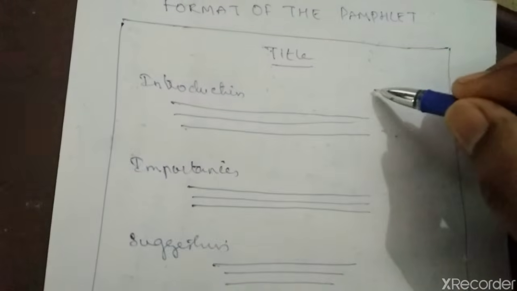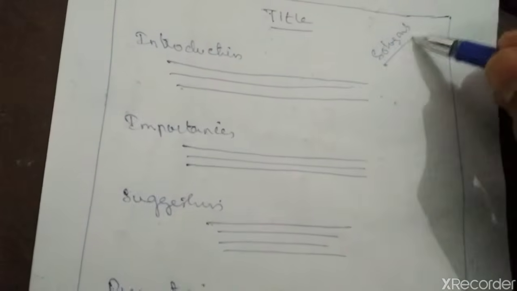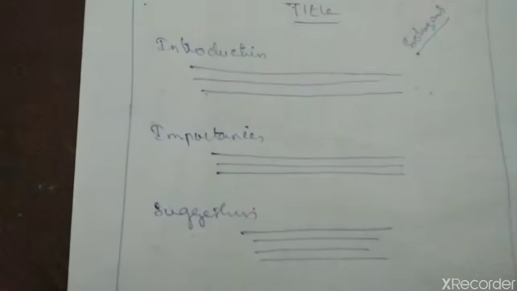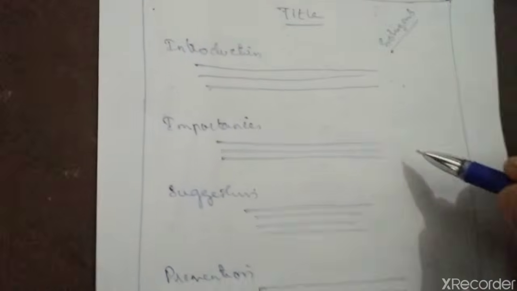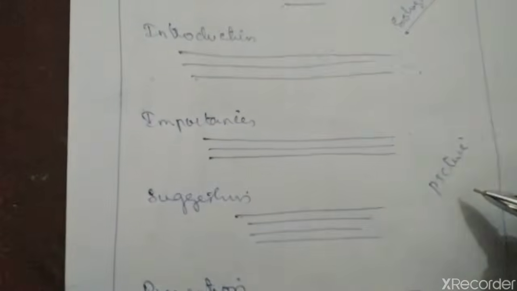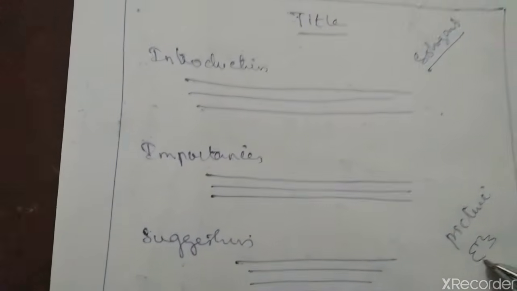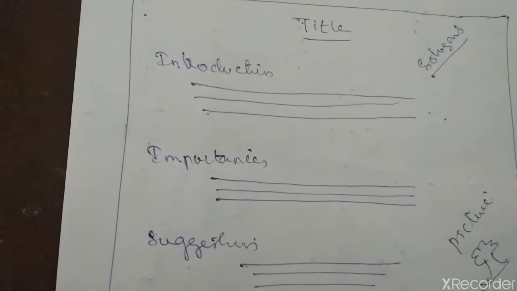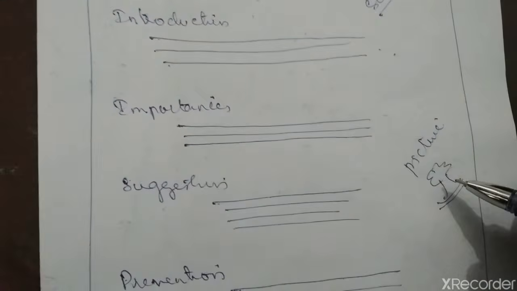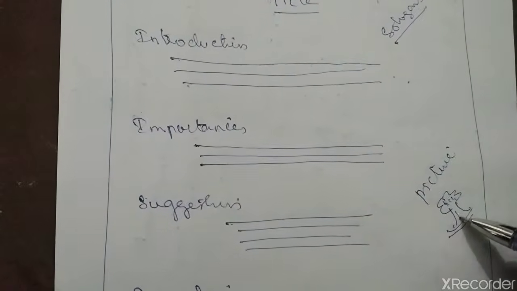You can add some slogans wherever it's required, as you feel better, in the corner or the middle. You can also draw pictures as you wish. If you want to make the pamphlet more effective and more interesting, you can do that.